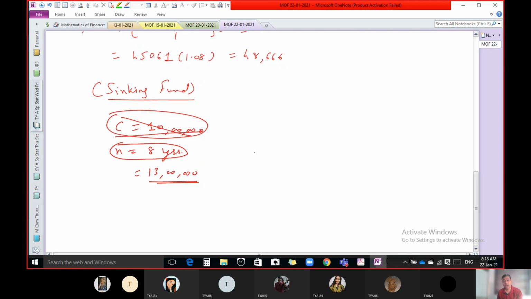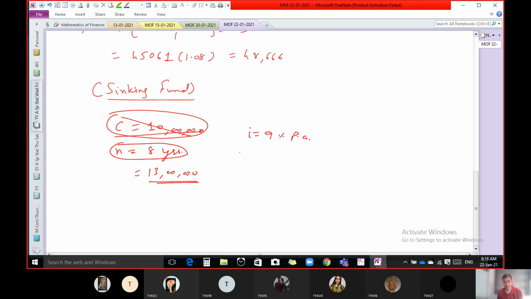Now the question is, from the profit how much does the company have to keep aside every year, so that after the end of 8 years that corpus becomes 13 lakhs with interest. Let us assume the rate of interest is 9% per annum. Whatever you invest from your profit, you will get 9% every year.